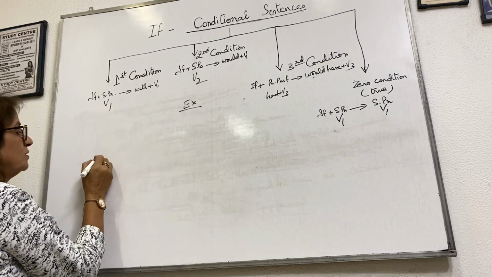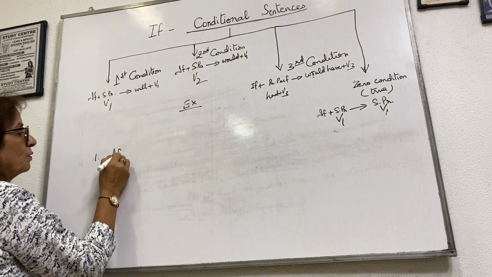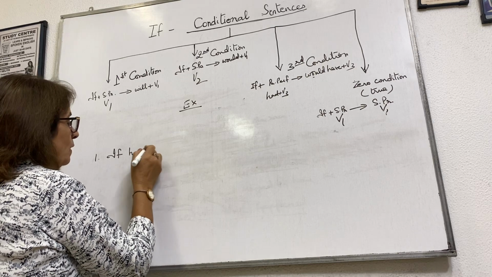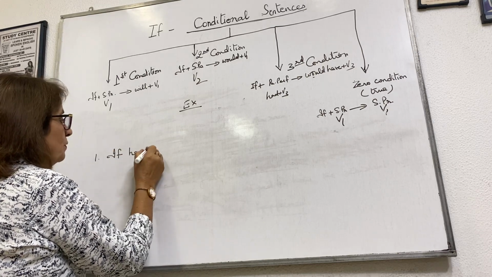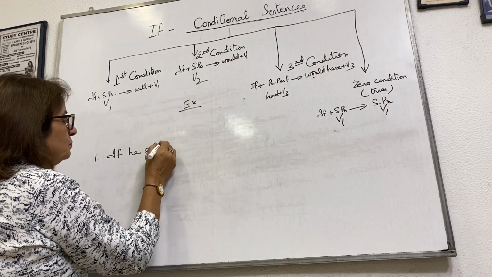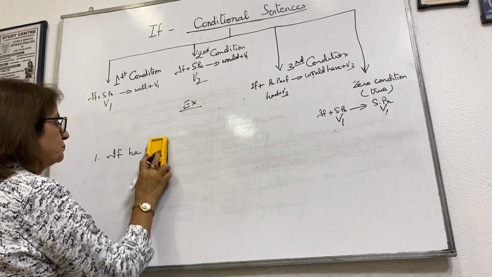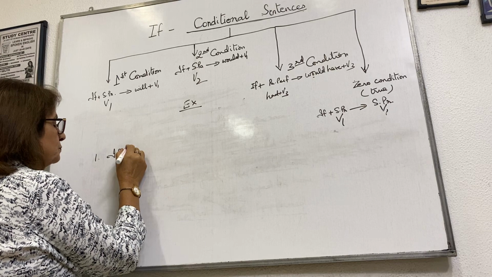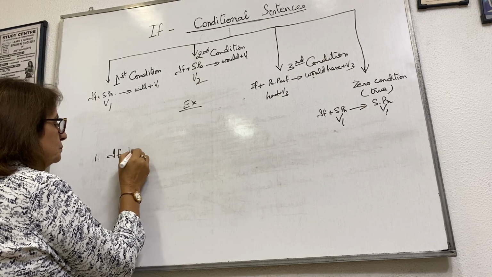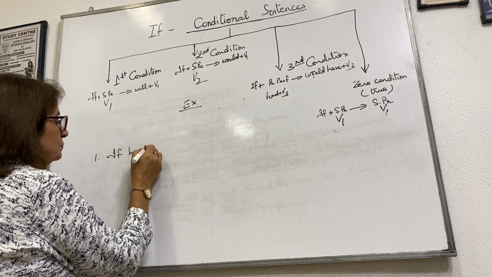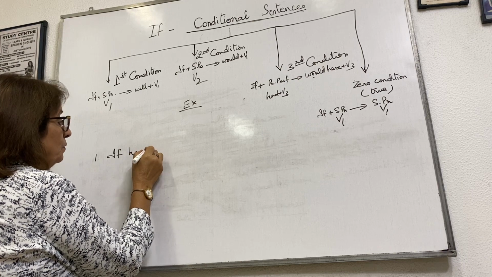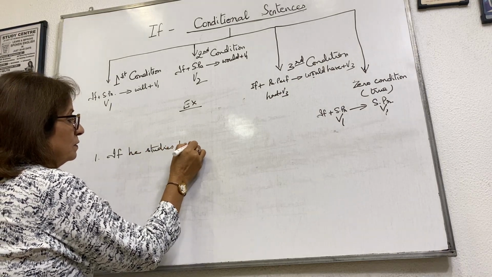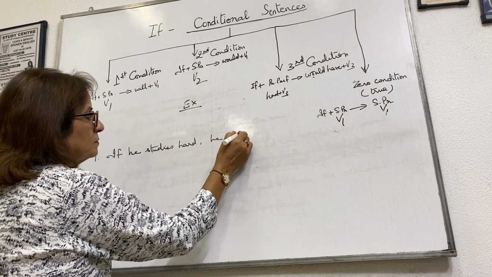Let's do the first condition. If he studies hard, he will pass.